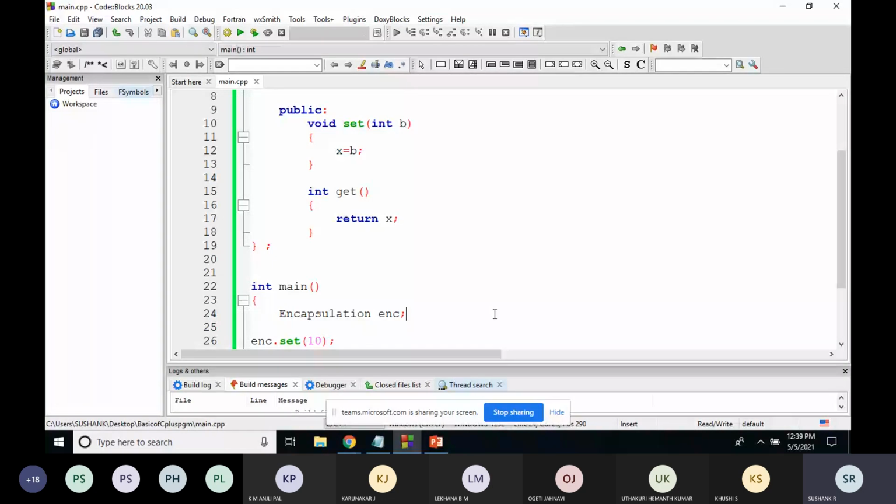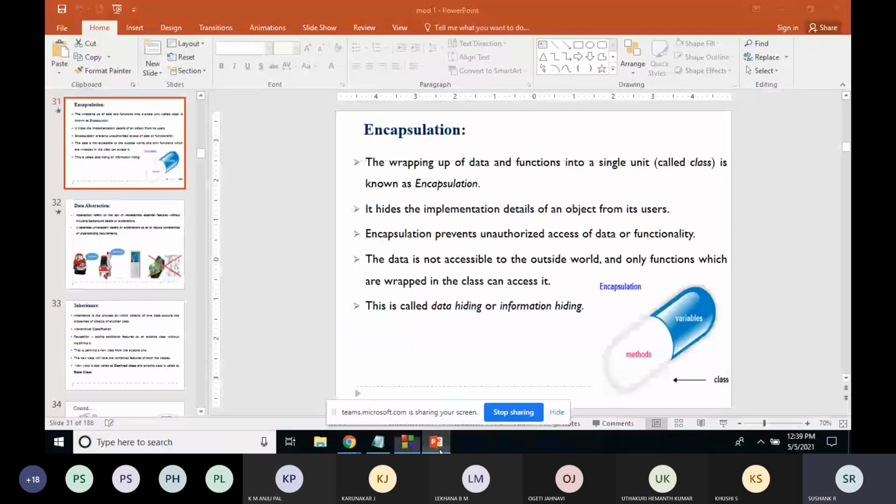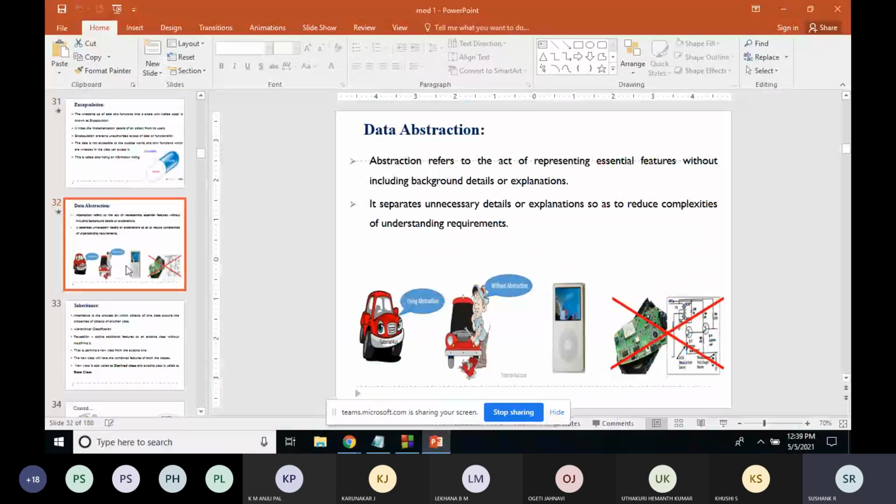Now we'll talk about one more feature called abstraction. Abstraction means, like I told you, it will only display the essential features or essential information, and it will hide the details. So abstraction refers to the act of representing only essential features without adding the background details or the explanation.